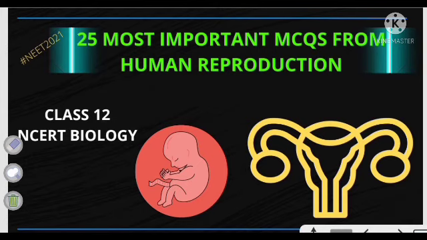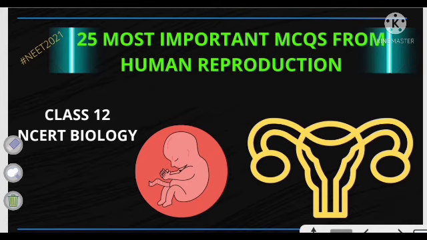Which is the correct sequence of male accessory duct starting from testes? And the correct answer is option number A. It starts from rete testis, then vasa efferentia, then epididymis, then vas deferens. Okay, next question.